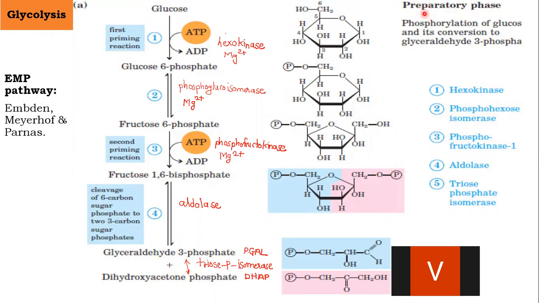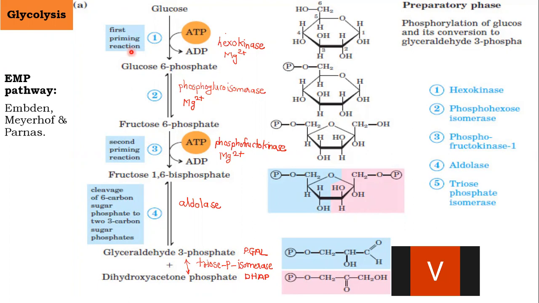In the preparatory phase, as we know, glucose is preparing or priming itself for generating energy rich compounds in the form of ATP and NADH. In the first half of the glycolytic pathway, glucose is first converted into glucose 6-phosphate.